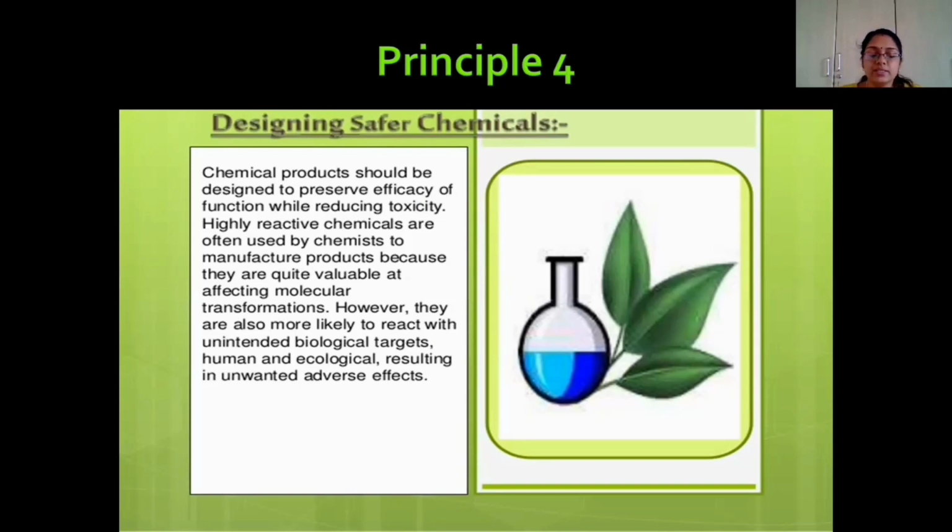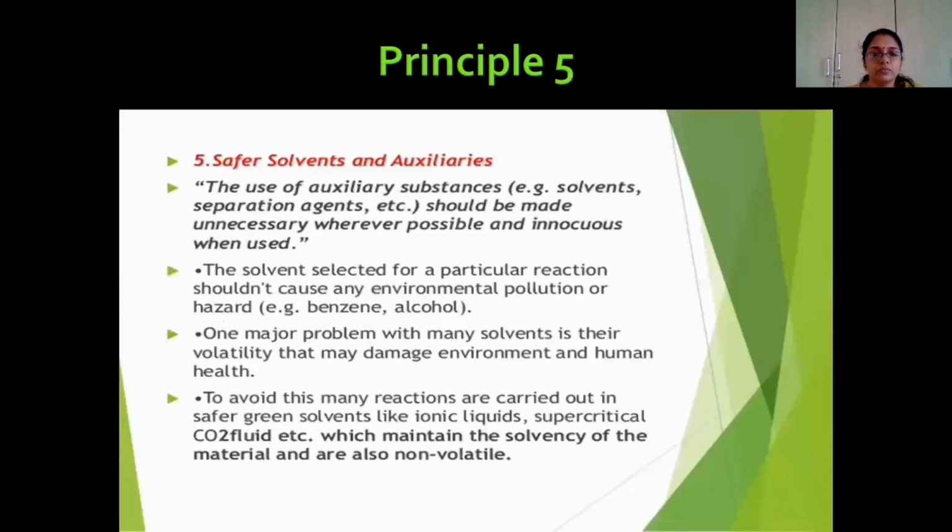Actually, the correct chirality is cis thalidomide, and this cis thalidomide is safe to use. But by the wrong storage of that chemical, it has a tendency to change into another chirality, that is trans chirality, and thereby it produces side effects. That is why principle number 4 conveys that whenever we are designing chemicals, we have to understand the correct chirality of the compound, and we also have to understand the safe storage of that chemical.